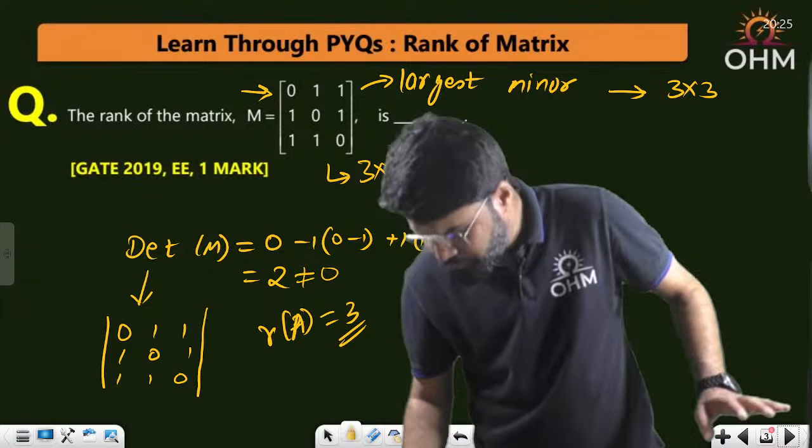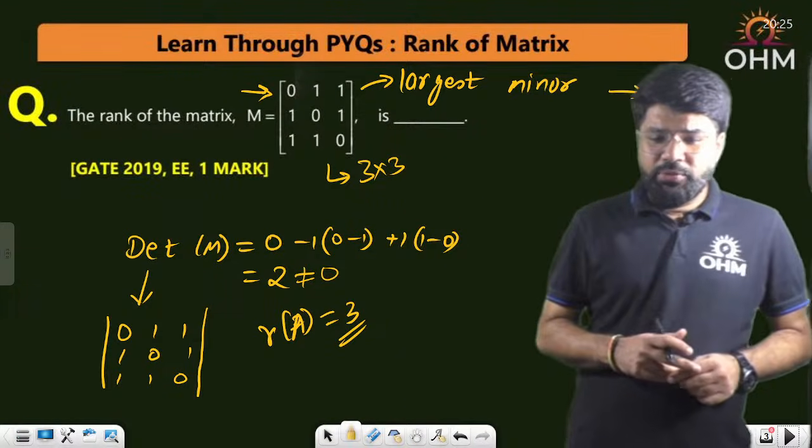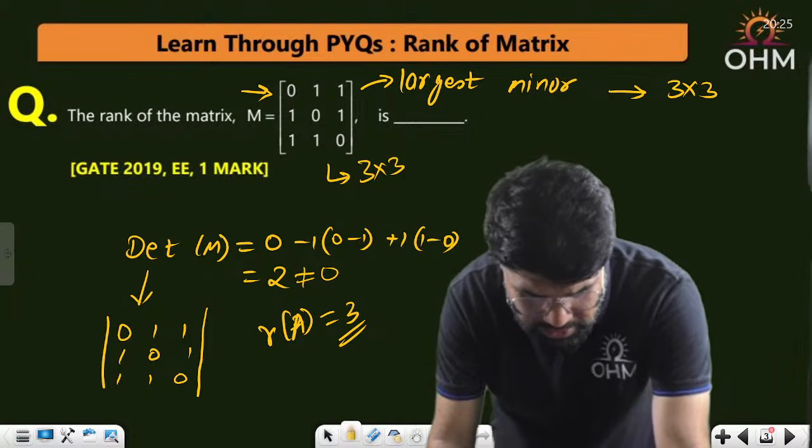Okay. So the rank of the matrix is equal to 3. What I just mentioned to you, I have to again send this.